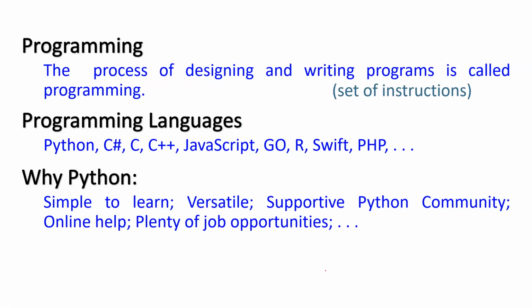Deciding to learn Python as your first programming language is a very wise decision because it is very simple to learn. It is versatile. Versatile means a variety of applications can be created using Python. You can create your desktop applications. You can create games. You can create bill printing applications. You can create satellite controlling applications. You can create cloud computing applications, artificial intelligence applications, machine learning applications, data sciences. Any kind of application can be developed using Python.